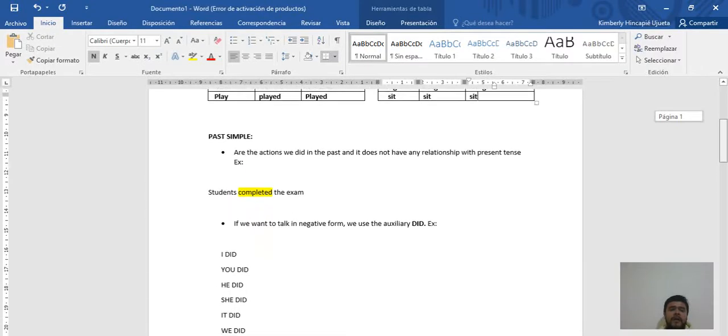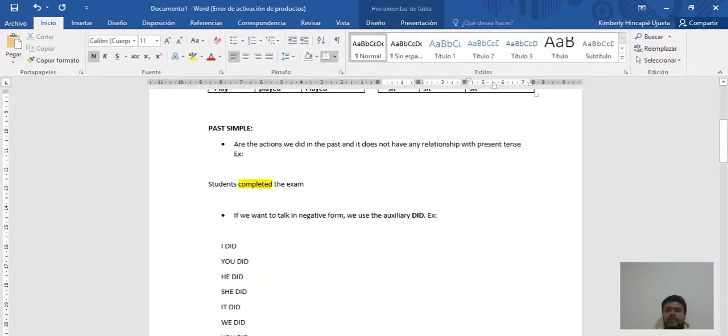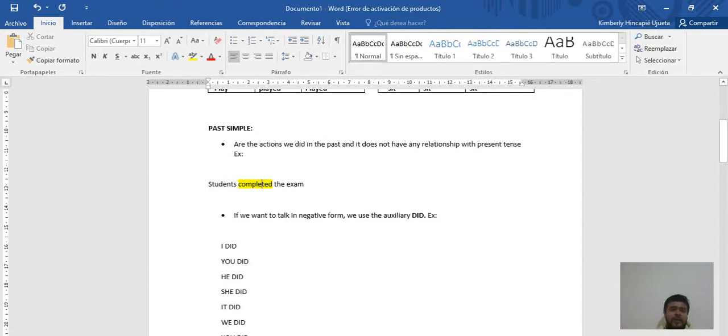Now, we're going to talk about past simple. What is past simple? As you know, past simple are the actions that we did in the past, exactly. In this case, we're going to use the verbs, obviously, in simple past. We cannot use the verbs in past participle because the meaning is going to change. For example, students completed the exam. If you see, the verb is in past simple. Or can I use past participle? No, in this case we can't use past participle because the translation is going to change.